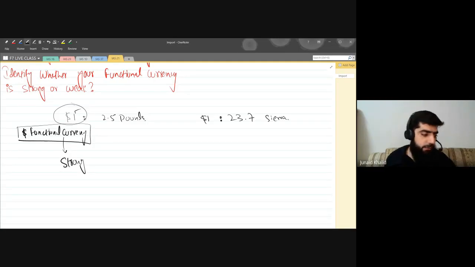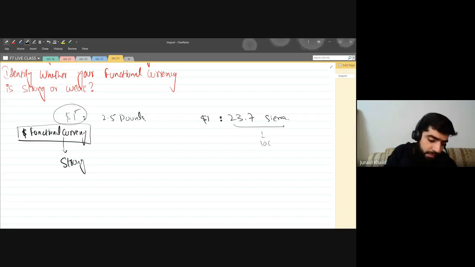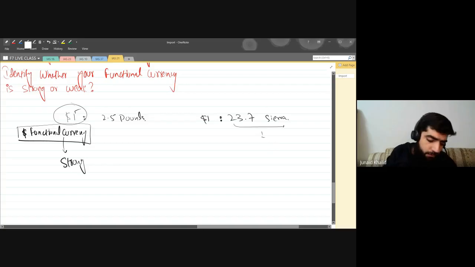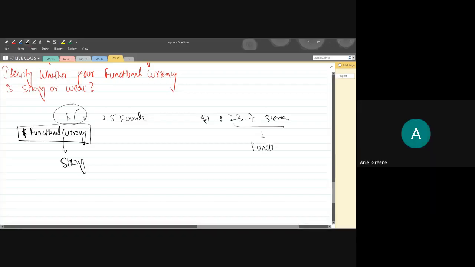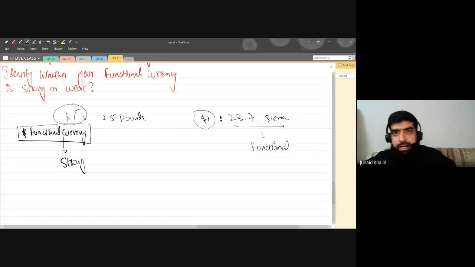So let's have a fight. For example, your local currency is this one. Sorry, I shouldn't use the word local currency. The term I should use is functional currency. Yes, it's a functional currency. So your functional currency is the leone, and now let's have a fight. The dollar is saying that again I will come alone.